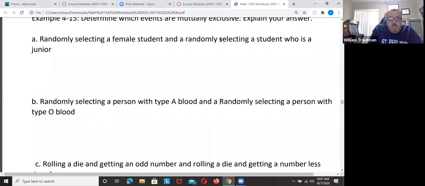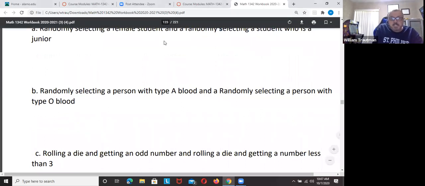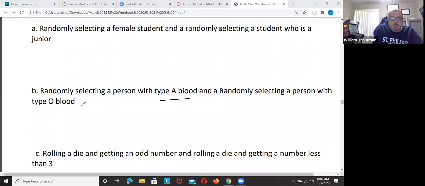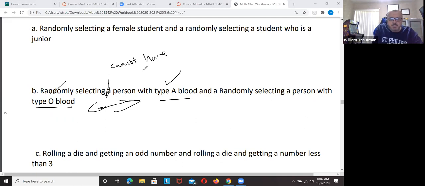Next statement. Randomly select a person that has blood type A and randomly select a person who has blood type O. Can you have a person that has blood type A and O? You cannot have two blood types. So they are mutually exclusive.